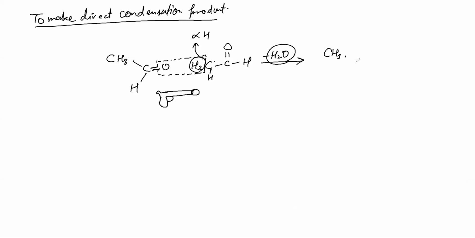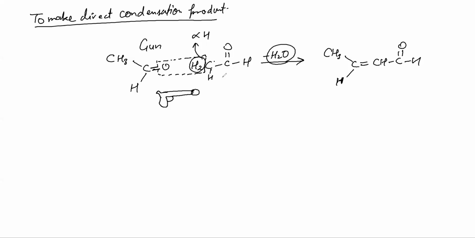And what will be the product? Product will be this. This is how we make the product directly in one step. Clear? Again, this is your gun holding on what? Alpha hydrogen.